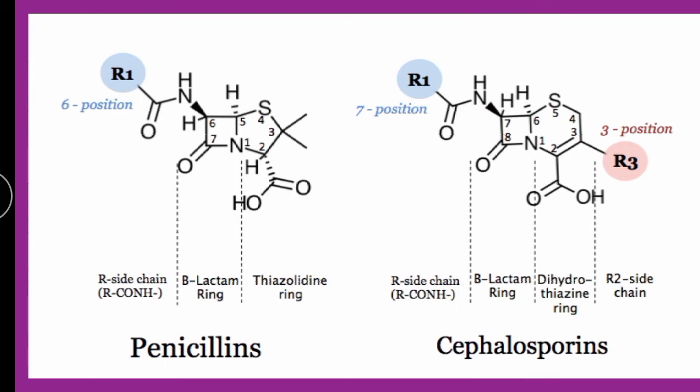The only difference is what? Penicillins have thiazolidine ring and cephalosporins have dihydrothiazine. It is 6-membered if you look into it properly, and this one, which is thiazolidine, is a 5-membered ring. So this is the only difference, but both penicillin as well as cephalosporin contain beta-lactam, which is nothing but this 4-membered ring.